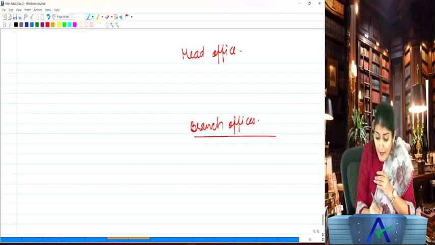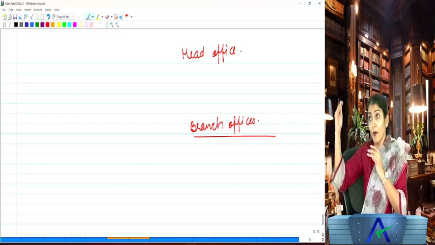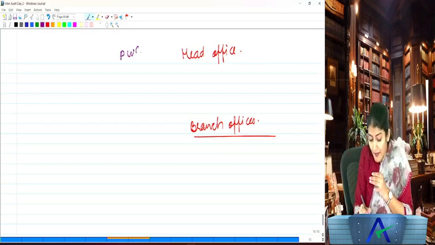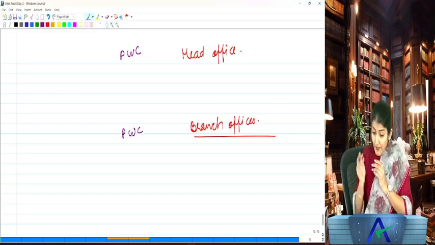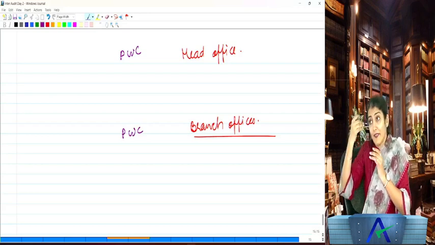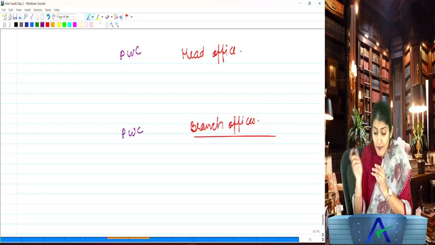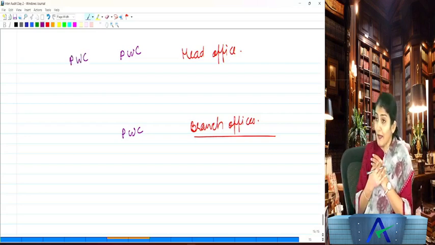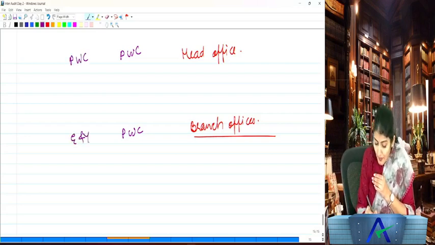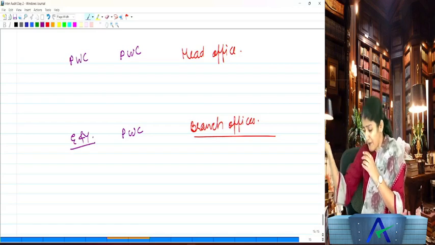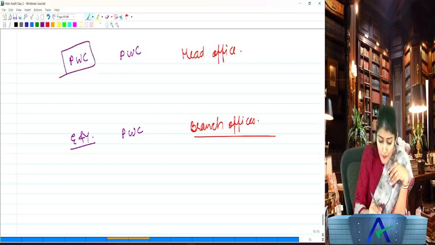Okay, now it may so happen that the head office is audited by PwC and the branches are also audited by PwC. So in that case, the head office auditor and the branch office auditor are the same. But it generally also so happens that the head office is being audited by PwC, but the branches are being audited by EY or ABC and Company, Chartered Accountant, some other CA firm. Right, so in that case, PwC is going to be the principal auditor.